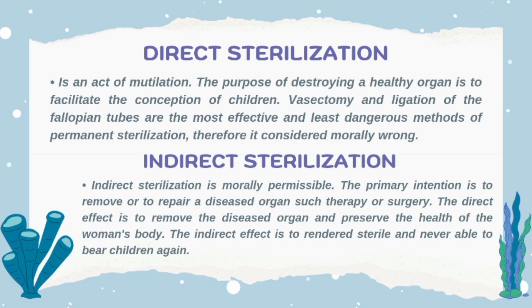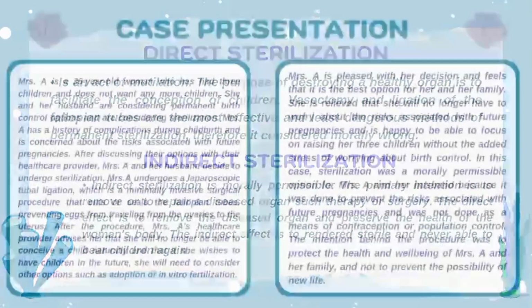But the indirect effect is that the woman will be rendered sterile and never be able to bear children again. Though it is still morally permissible, always keep in mind that to be morally right, the operation or protocol must be truly therapeutic in character and arise from a real pathological need.